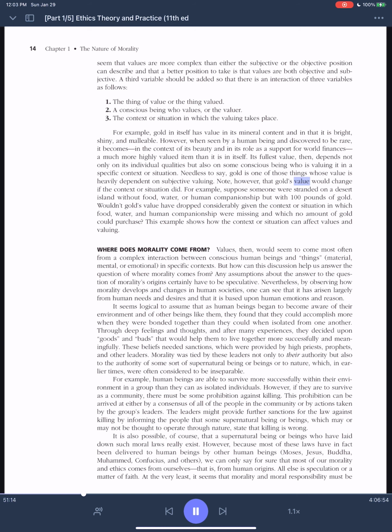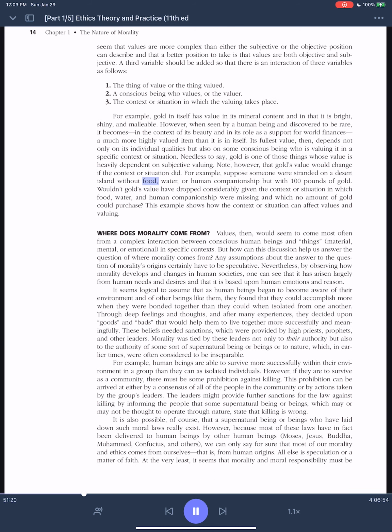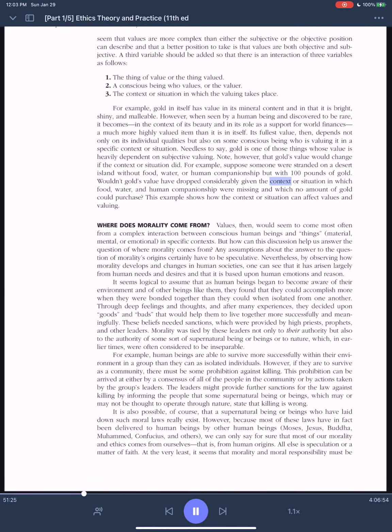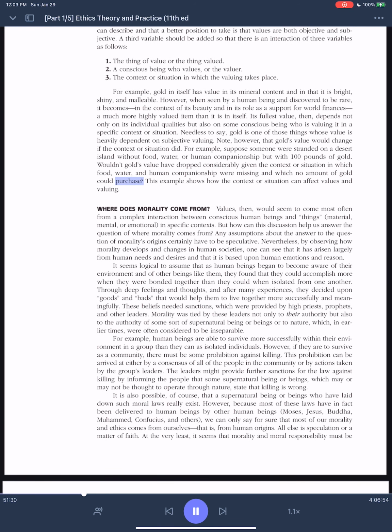Note, however, that gold's value would change if the context or situation did. For example, suppose someone was stranded on a desert island without food, water, or human companionship but with 100 pounds of gold. Wouldn't gold's value have dropped considerably given the context or situation in which food, water, and human companionship were missing and which no amount of gold could purchase? This example shows how the context or situation can affect values and valuing.